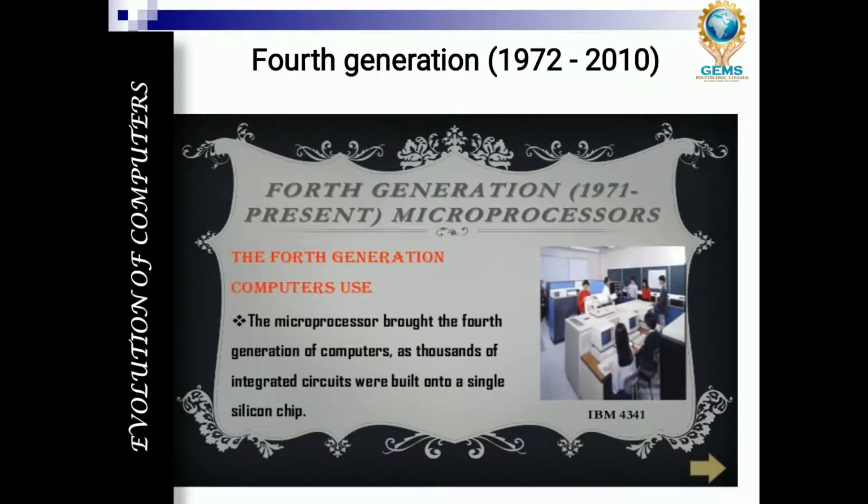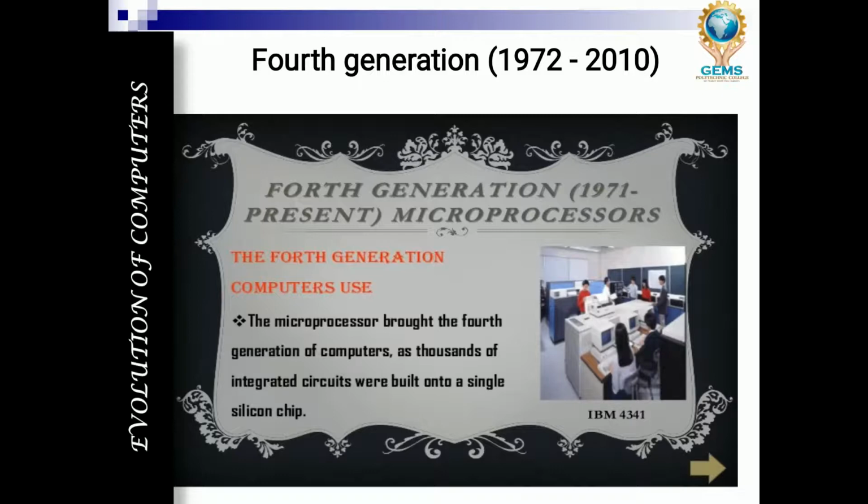The first one is that the microprocessor brought the fourth generation of computers. Till now we didn't talk about the microprocessor, but it was introduced in fourth generation computers onward. Thousands of integrated circuits were built onto a single silicon chip. All of you know the microprocessor is a silicon chip.